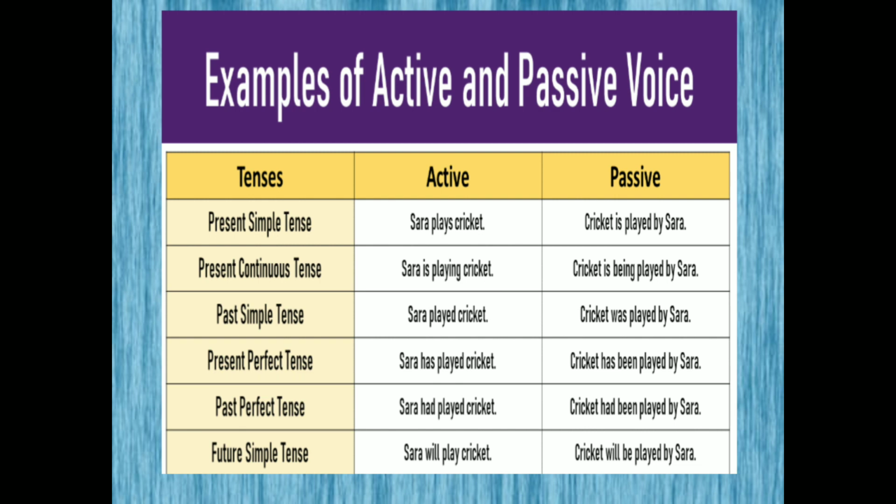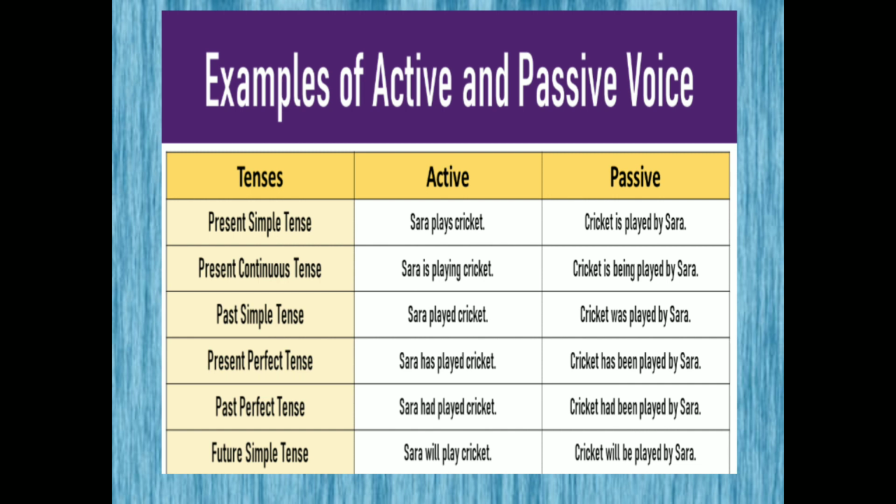Present simple tense, Sarah plays cricket, and when we convert it into passive voice, cricket is played by Sarah. And present continuous tense, Sarah is playing cricket. Play plus ing form is used here in this sentence. And when we use it in passive, cricket is being played by Sarah. Being is used here in this sentence, and the third form of the verb is used plus by.